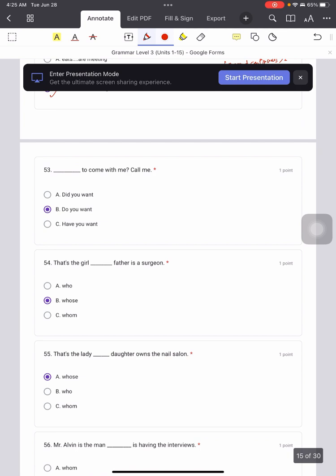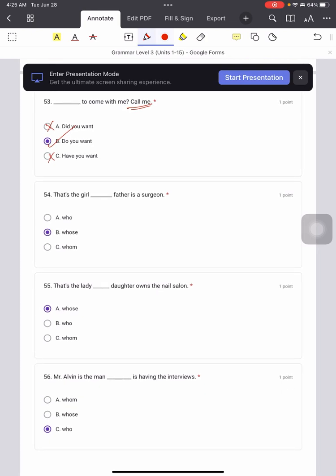53. Do you want to come with me? Call me. Alright. It's very obvious. Call me. Happening now. 现在在发生的. You don't say did you want, this past. You don't say have you want. This is definitely wrong. There's no such thing as if you want. Okay? So the only answer is B. Do you want? Present simple.